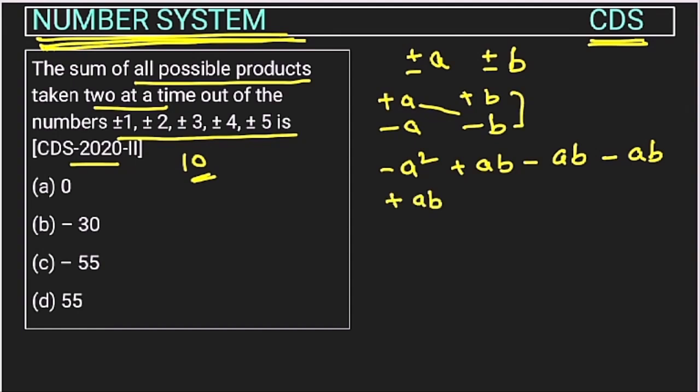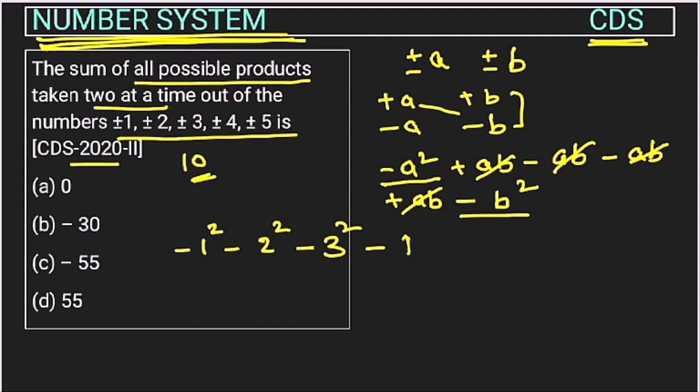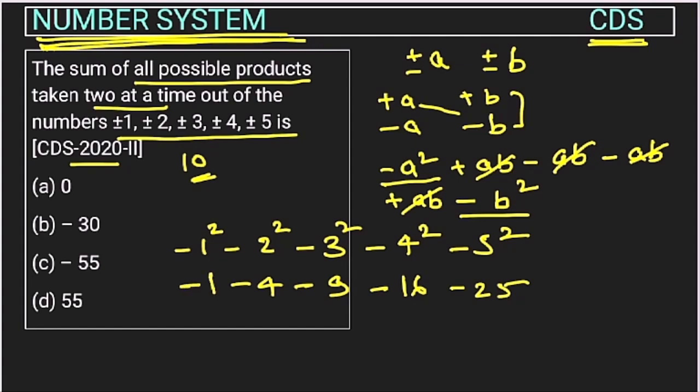Now this value B will get multiplied, so this will be minus B square, right? So if you see, these values will get cancelled. What remains is minus A square and minus B square. So if you directly use this, we can write that the answer will be minus 1 square, minus 2 square, minus 3 square, minus 4 square, minus 5 square. So this will be 25, this will be 16, this will be 9, 4 and 1.